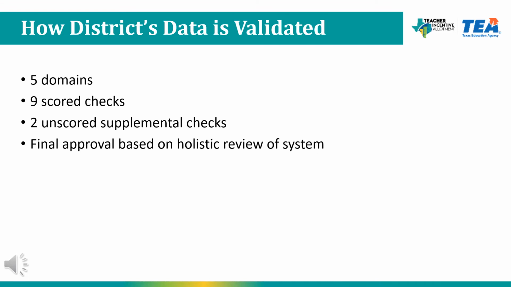How will districts' data be validated? There will be 5 domains comprised of 9 scored checks and 2 unscored supplemental checks. The overall score for the data validation process will be from the 9 scored checks. Final approval is a holistic approach on an individual basis, looking at both the data validation score and system application, as well as any other supplemental information provided during data submission.